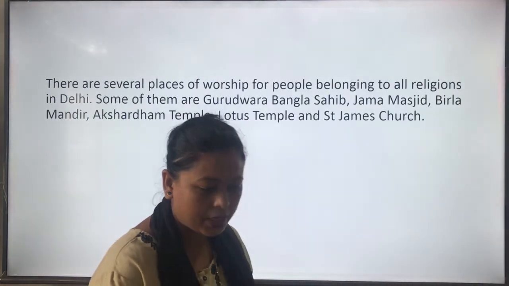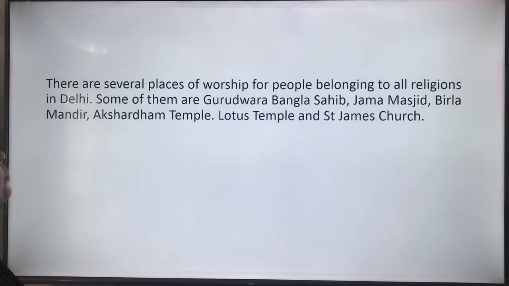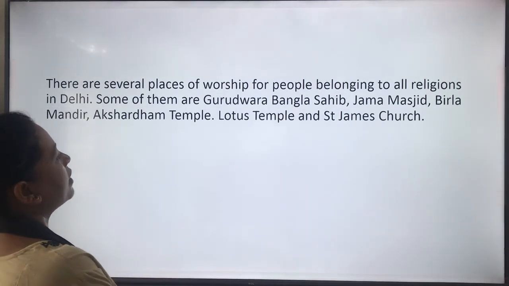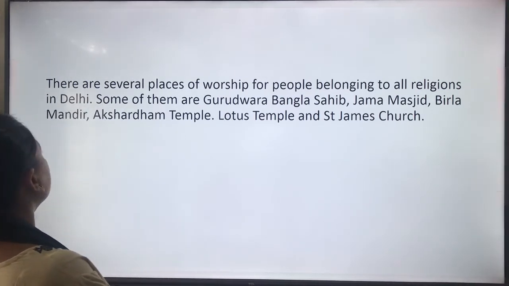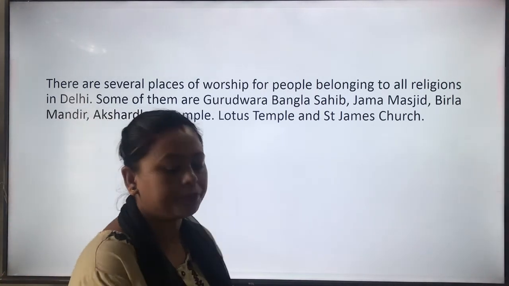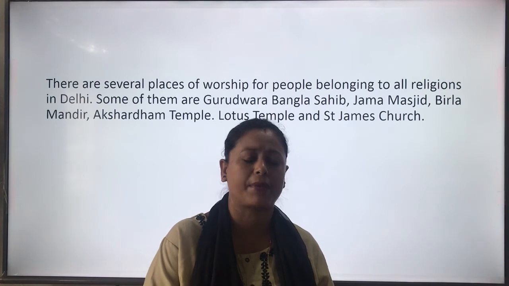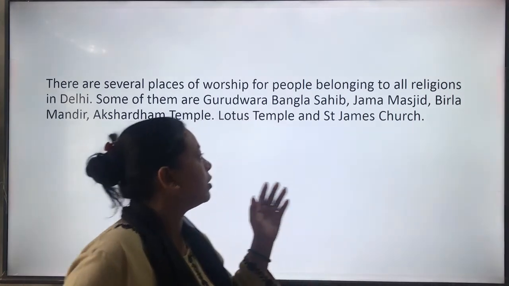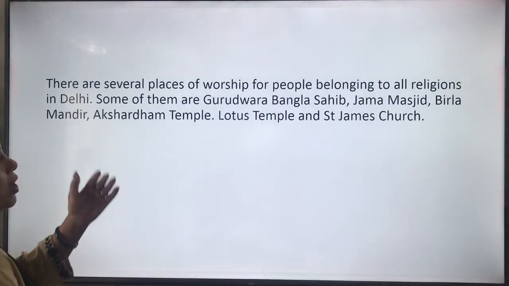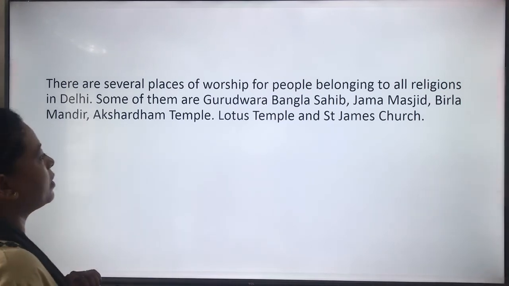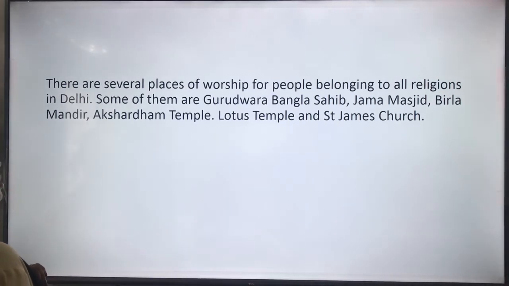Understood? Now there are several places of worship for people belonging to all religions in Delhi. Some of them are Gurudwara Bangla Sahib, Jama Masjid, Birla Mandir, Akshardham Temple, Lotus Temple and St. James Church. So children, besides tourist attractions, there are many places which are famous for worship. People go for worship for all religions, like Gurudwara Bangla Sahib, Jama Masjid, Birla Mandir, Akshardham Temple, Lotus Temple, and St. James Church.